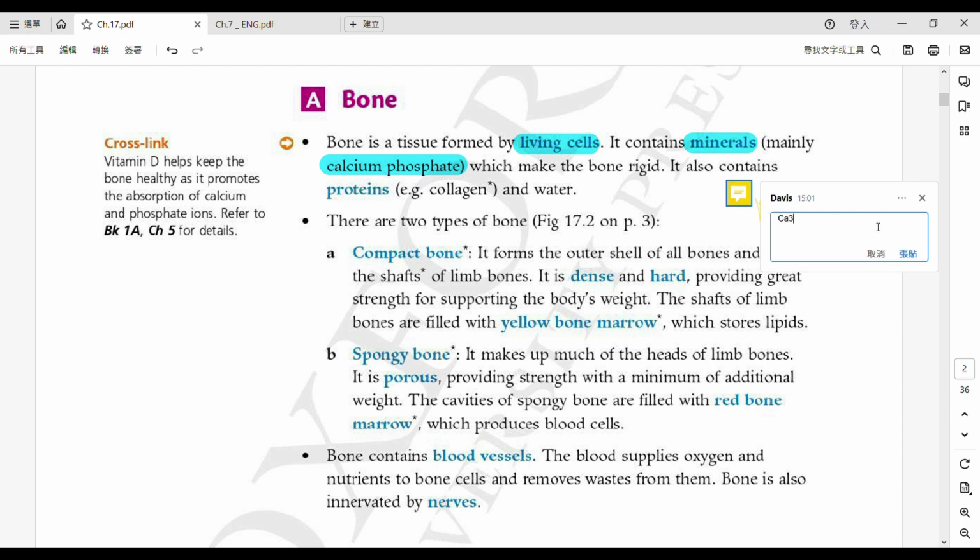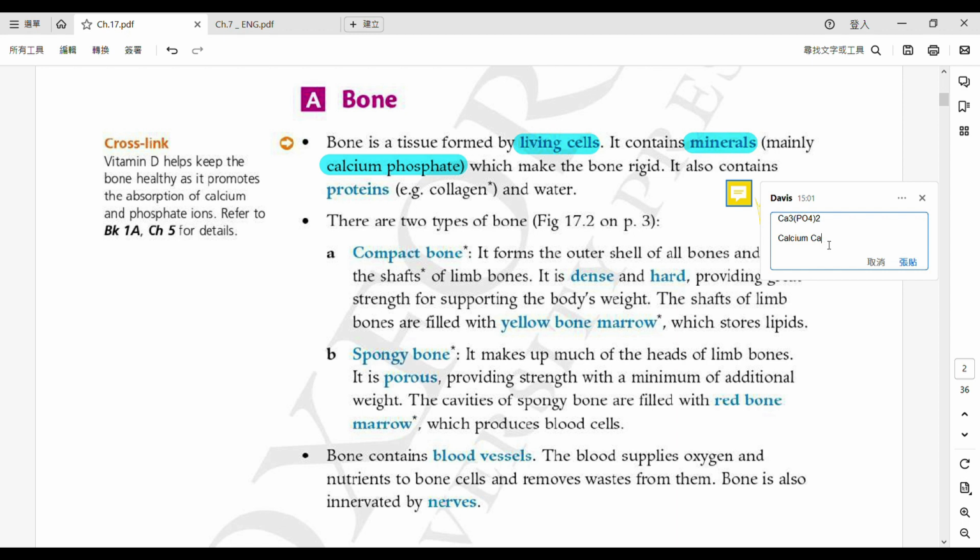You may also put this down, the chemical formula for calcium phosphate. Although you're only a biology student, you still need to get familiar with these symbols. This one may be a bit too difficult for you, but it's okay. I'll write it down and explain a bit during the lesson later. First of all, calcium has the symbol Ca. Note that the C is a capital letter and the a is a lowercase letter.